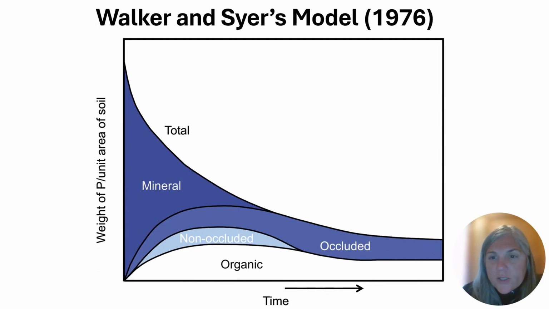And here's the Walker-Syers model. This was their hypothesis for looking at phosphorus in an ecosystem over time. Early in ecosystem and soil development, we have high phosphorus content. We lose phosphorus in that system from leaching, and what phosphorus is there can be tied up in organic matter and also occluded to soil minerals and become unavailable. So over time, in older systems, phosphorus is more limiting to net primary productivity.